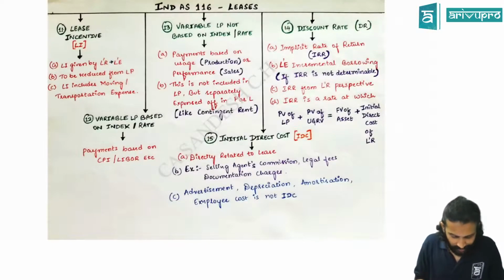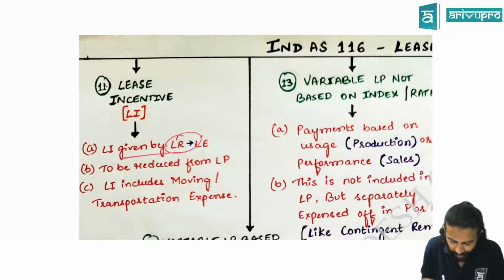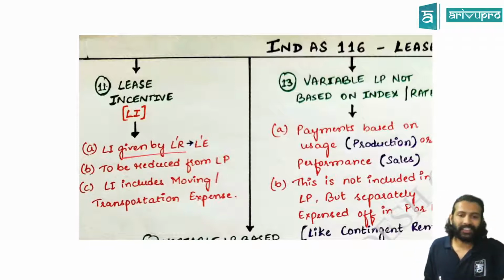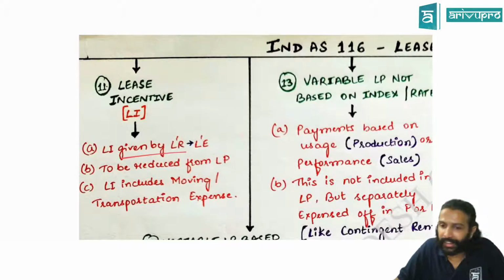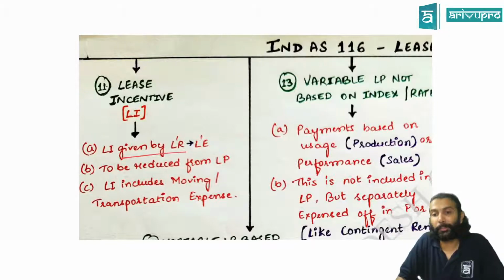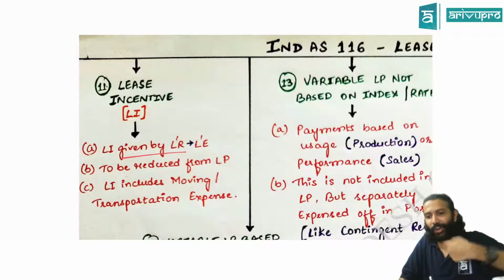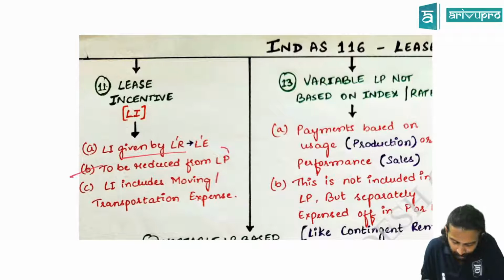Next is lease incentive. Lease incentive means it will go from whom to whom? It will be given from lessor to lessee. These are your cash incentives, one-time cash incentive, moving charges, amount paid to end the lessee's existing contract, etc. However, if there are any leasehold improvements, major leasehold improvements, then you have to check who has the control. If the lessor has the control, then it is asset-liability accounting. If the lessee has the control, which you are reimbursing, it means it's a lease incentive. Correct? Deduct from lease payment, not add to. Lease incentive should be reduced from the lease payment. Yes, no. They have given some examples. Fine.